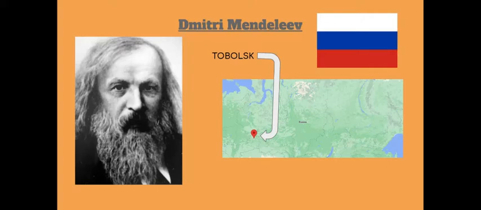Dmitri Mendeleev was born in the small Siberian town of Tobolsk on the 8th of February 1834. He had a tough childhood as his family was quite poor and his dad was dying. His father became blind in the year Dmitri was born and died in 1847. After his death, Dmitri's mother turned to a small glass factory owned by her family in a nearby town.